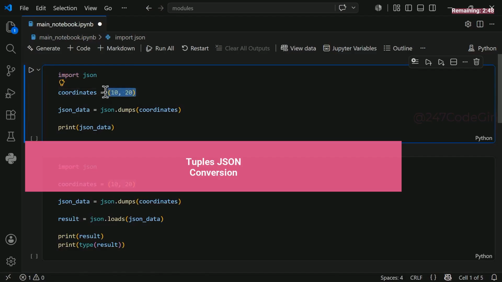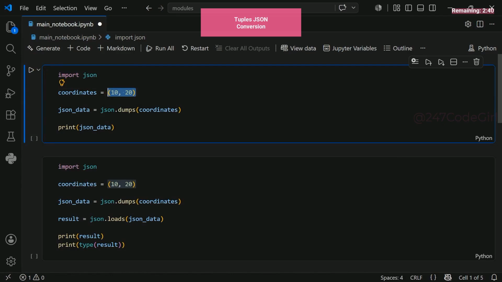Some think tuples in Python can't be converted to JSON, but that's actually a misconception. They can be converted, but they do lose their original Python data type. See, tuples are immutable. They cannot be changed once created, meaning you can't modify or add elements, unlike a standard list, which is fully mutable.